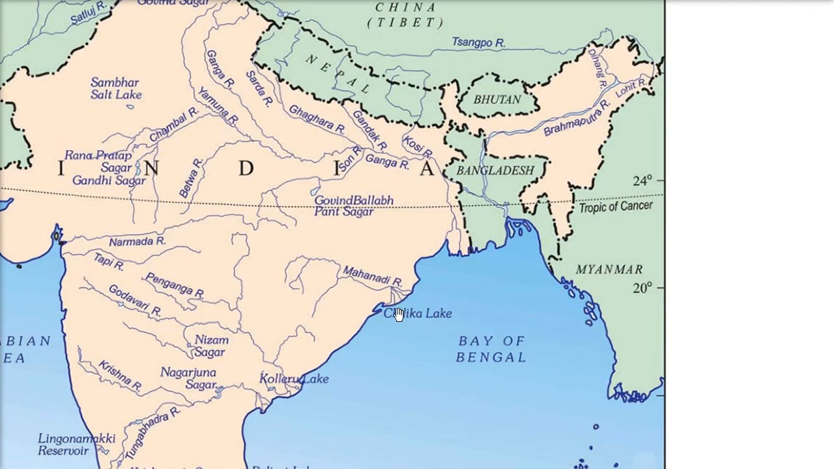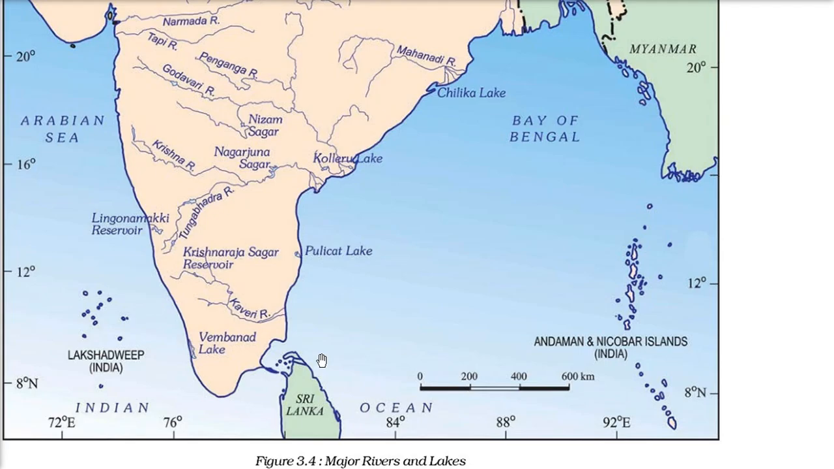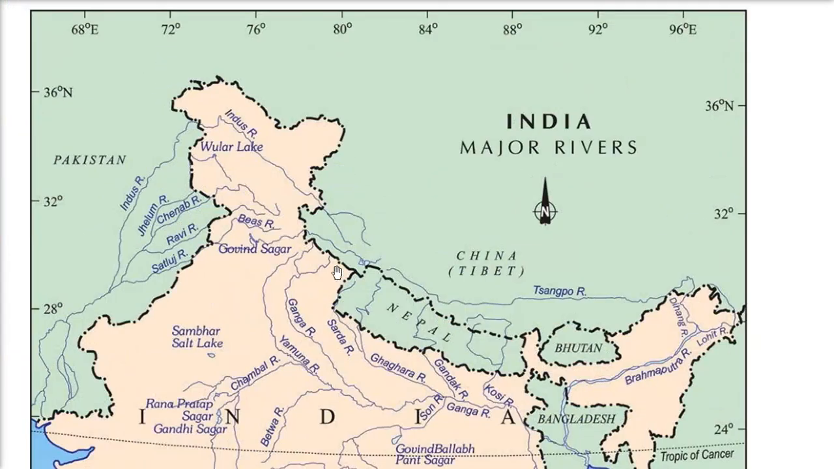Then we have Chilka Lake. It is very important and famous for birds, and this Chilka Lake is in Odisha. Then we have Kolleru Lake, Pulicat Lake. Then we have the Krishna Sagar Reservoir, Nagarjuna Sagar. All these are what we are talking about today. So all this is just a glimpse of Indian major rivers.